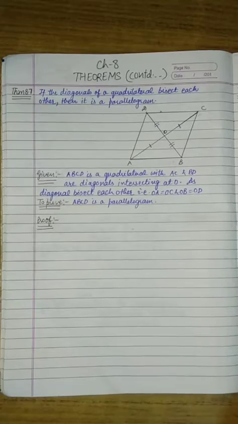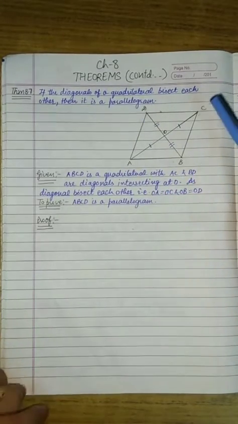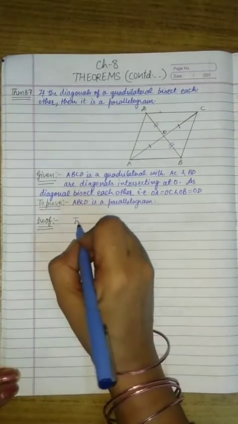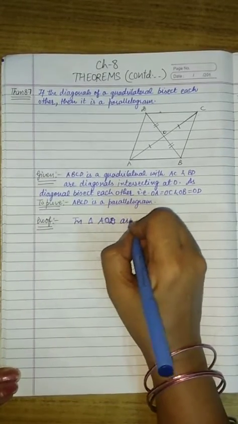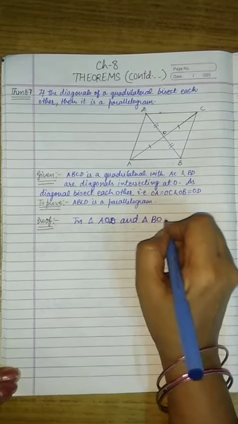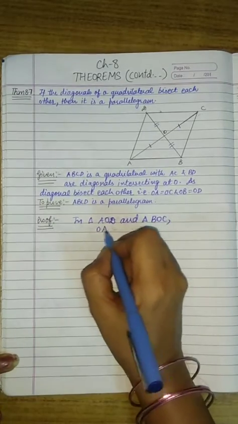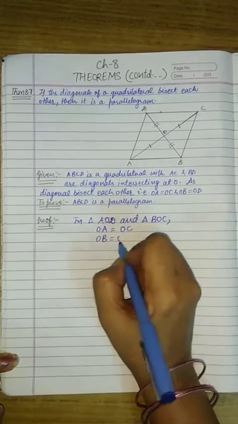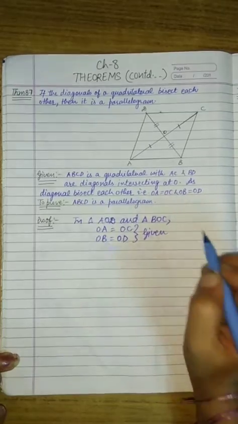So, we will take two triangles. One triangle is triangle AOD and the second is triangle BOC. So, we'll write in triangle AOD and triangle BOC, already two sides of these two triangles are given equal in the question. So we will write OA is equal to OC and OB is equal to OD. Here we will write it is given in the question.